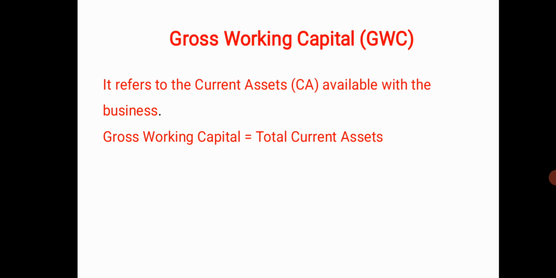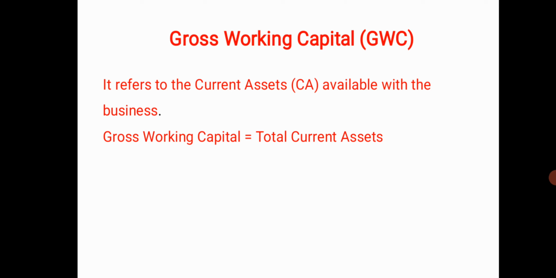The next concept is gross working capital. Gross working capital refers to the current assets available with the business.